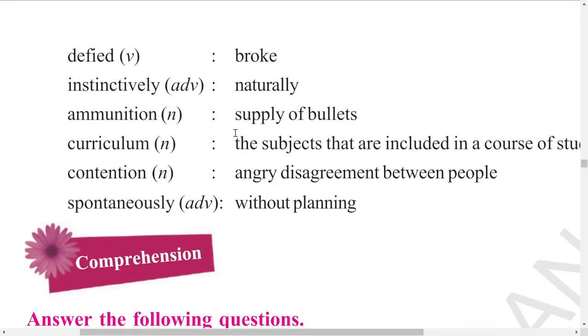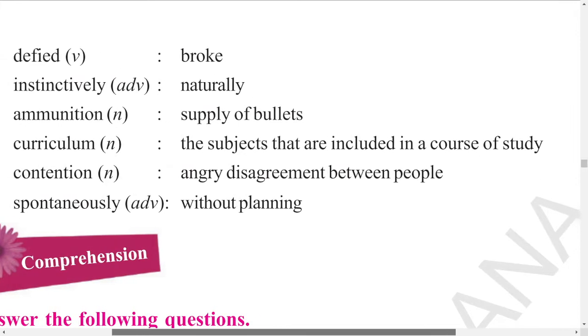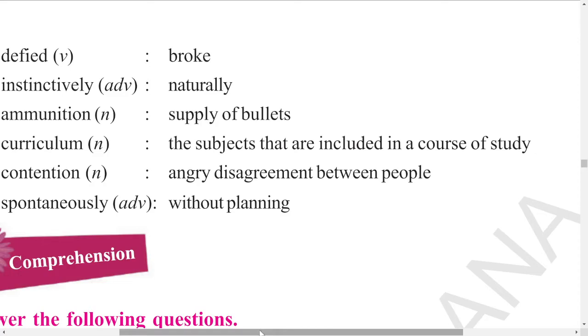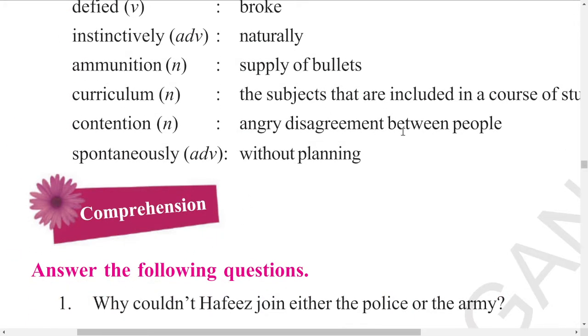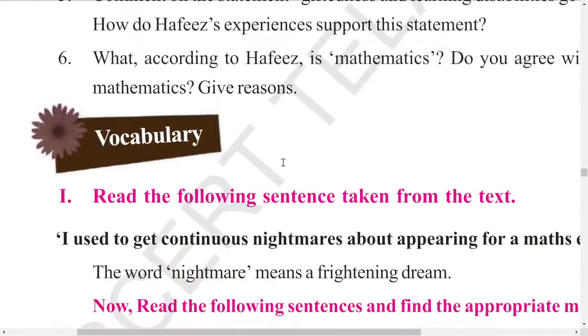Next, ammunition is supply of bullets. Curriculum is related to academics, which is about the subjects that are included in a course of study. Next one, contention is angry disagreement. Contend is to disagree, to say no. Next one, spontaneous is to come out freely, without any planning. Spontaneous thoughts, that means the thoughts which come out of the mind freely.